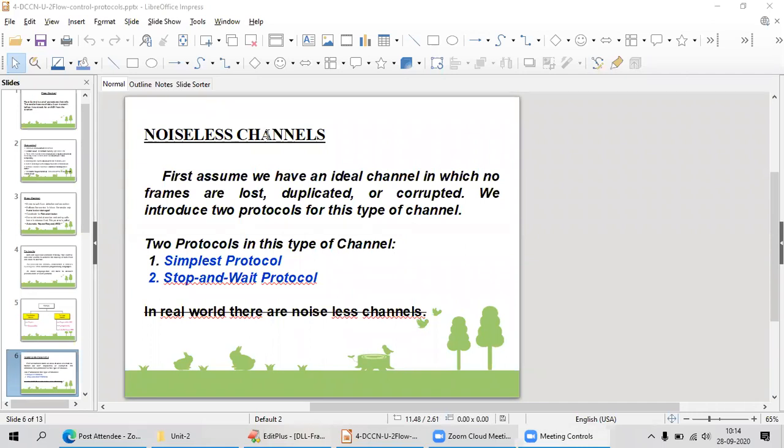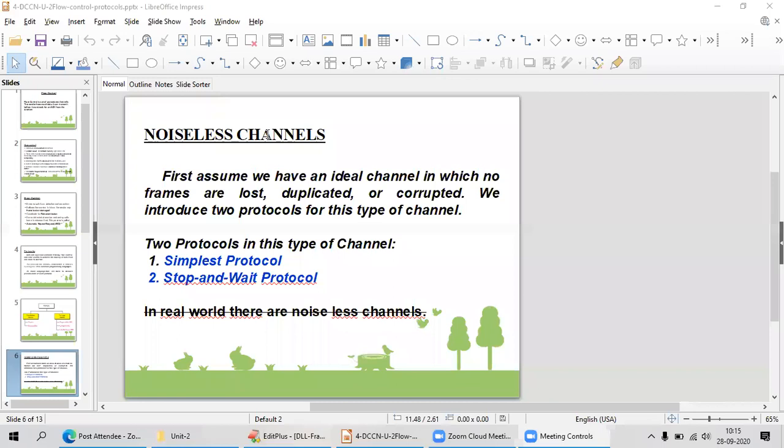What is the cause of a noiseless channel? I think you have listened to what I have said. If the machines are within my campus or within my room, there may be no frame loss or duplicates. Both machines are in the same room, and I use a perfect ethernet cable from my laptop to my machine. In this case, there is no chance of corruption.